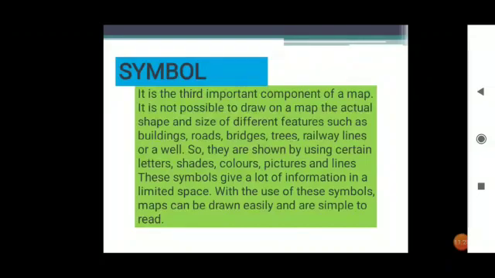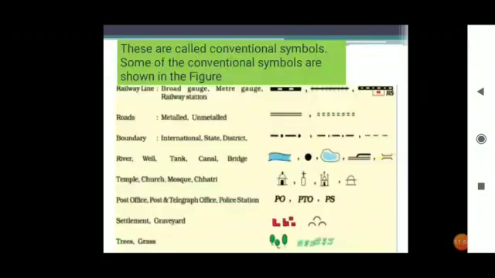They are shown by using certain letters, shades, colors, pictures and lines. These symbols give a lot of information in a limited space. With the use of these symbols, maps can be drawn easily and are simple to read. Means if you know which symbol or which color or which shade represents what, you can easily come to know about those things, as you can see in this picture. So these are all called the conventional symbols. Some of the conventional symbols are shown here.